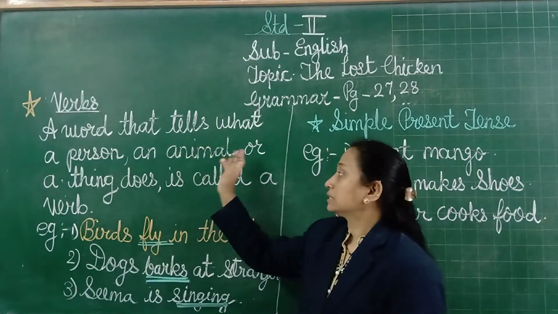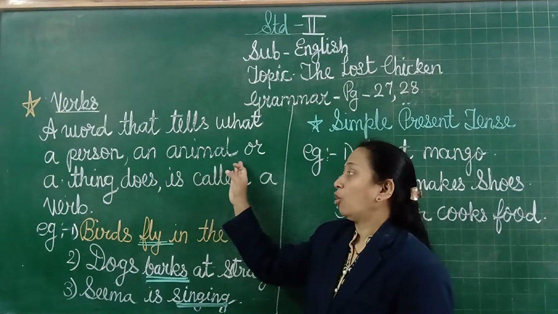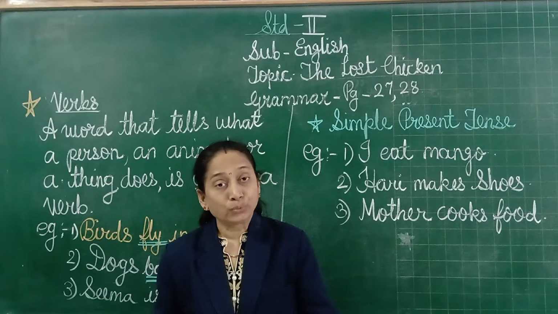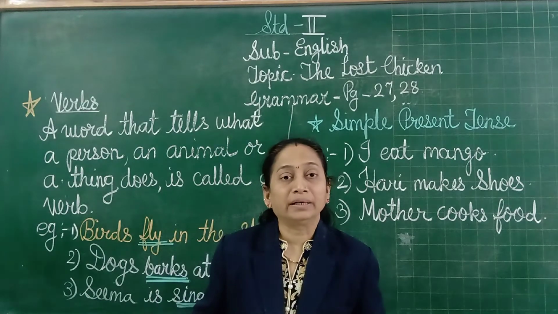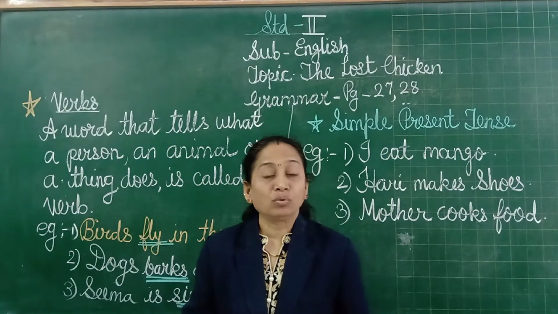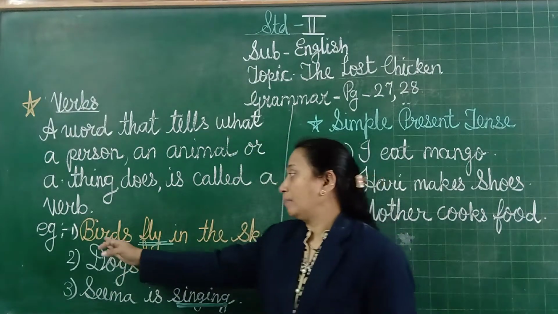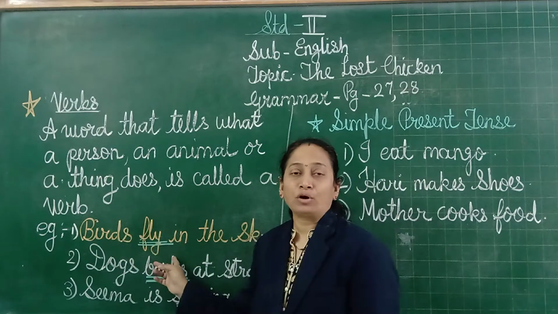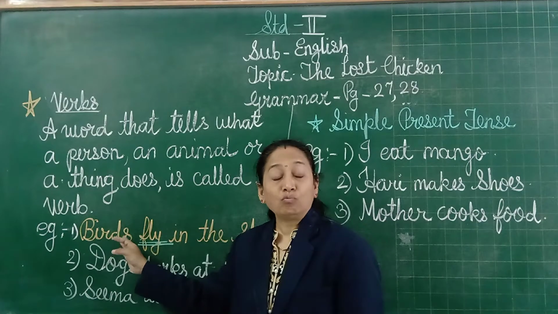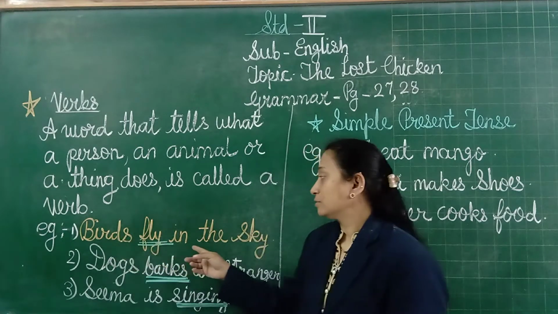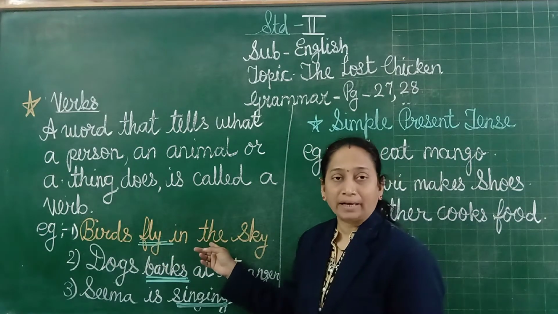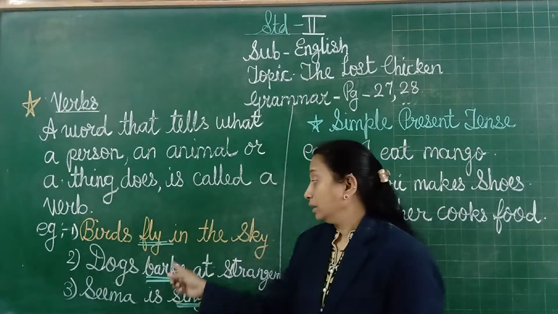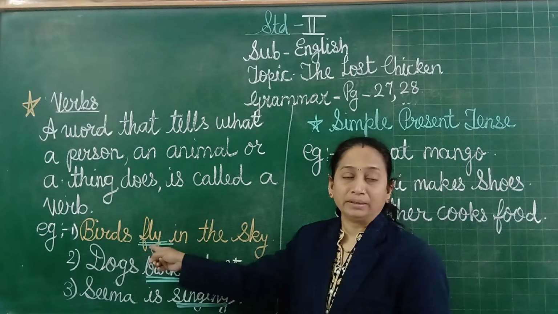A word that tells us what a person, an animal or a thing does is called a verb. Whatever the person, animal or thing is doing, that word is called a verb. Now see the example: birds fly in the sky. From this sentence, what can you understand about the birds? What are the birds doing? They are flying in the sky. The action of flying is called a verb. The word fly is a verb in this sentence.